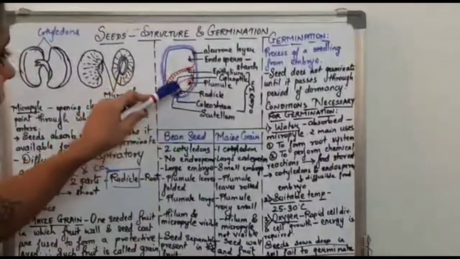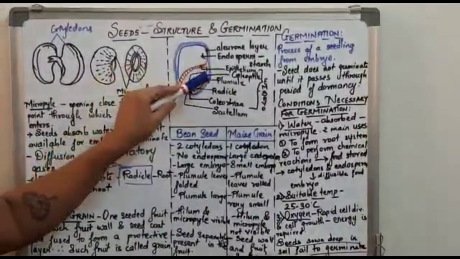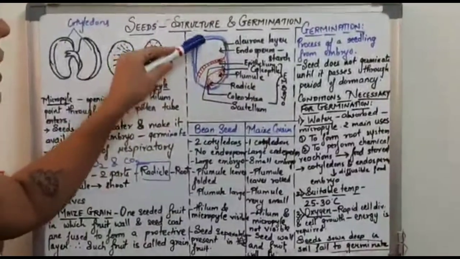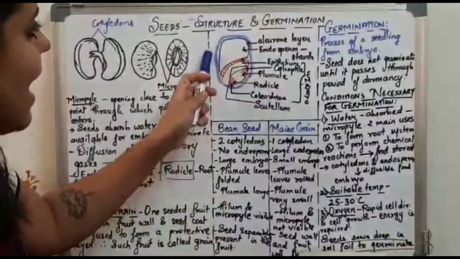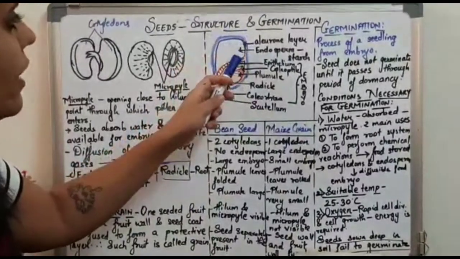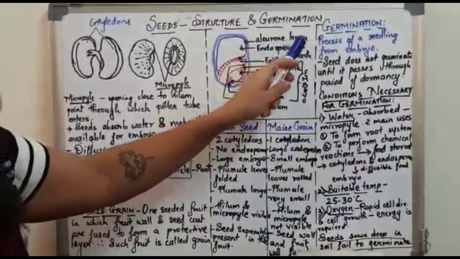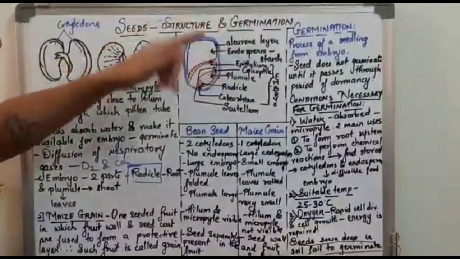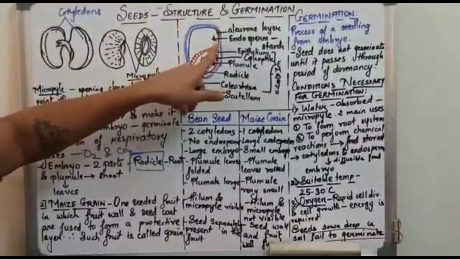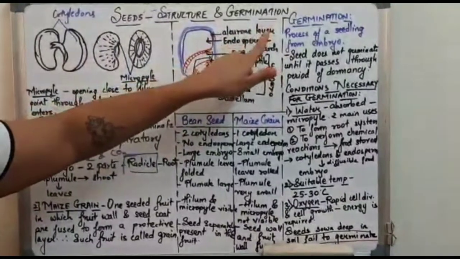One half forms the embryo and the second half forms the endosperm. The endosperm has a protective covering called the aleurone layer.